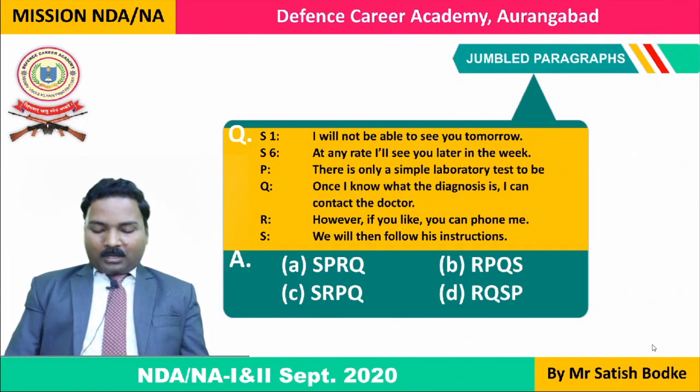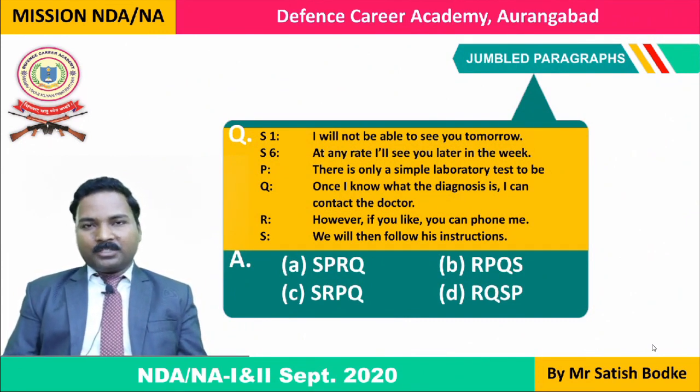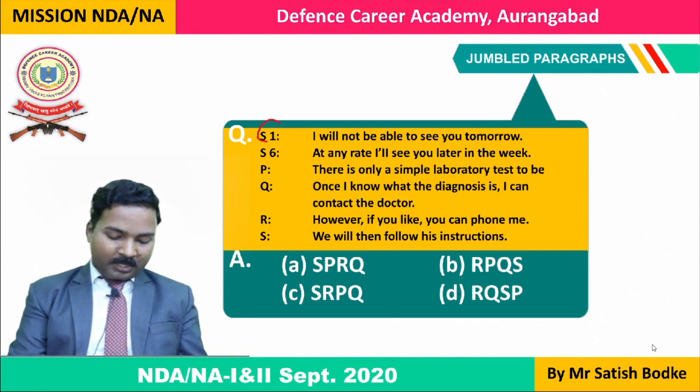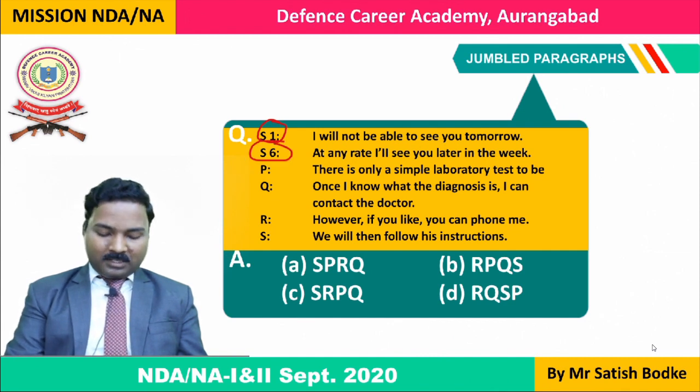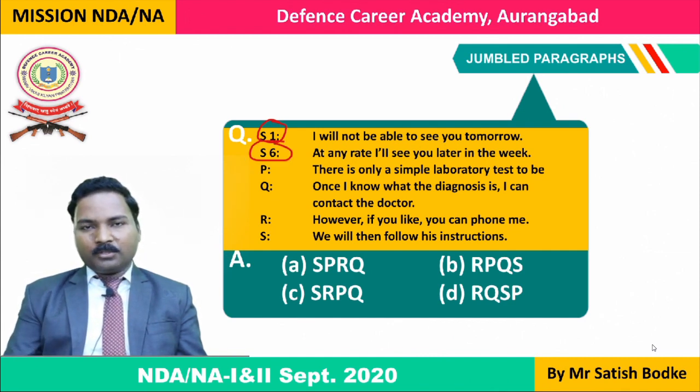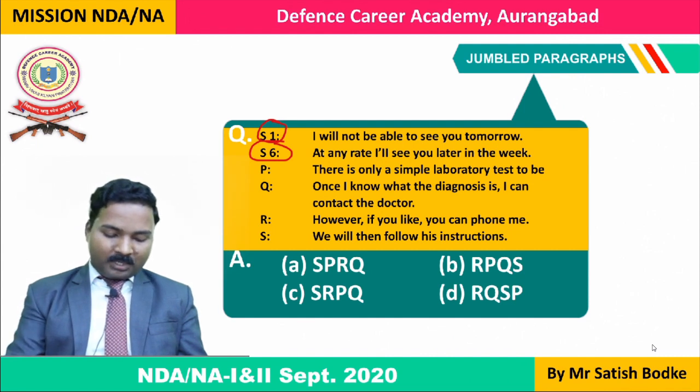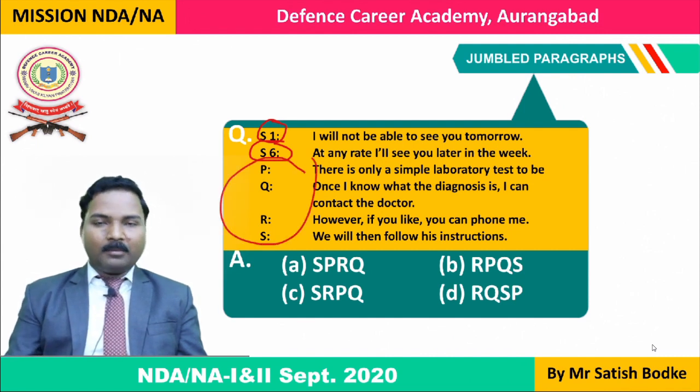Now here we are going to learn about jumbled paragraphs. In jumbled paragraph, you are given 6 sentences. The first sentence of the paragraph is labeled as S1, and the last sentence with which the paragraph ends is labeled as S6. और इन दोनों के बीच में जो 4 सेंटेंस है, इनको जंबल किया जाता है और उनको रैंडमली लेबल किया जाता है PQRS.